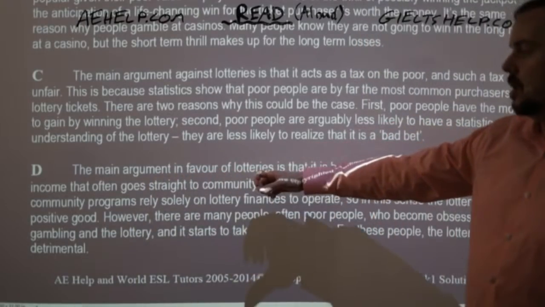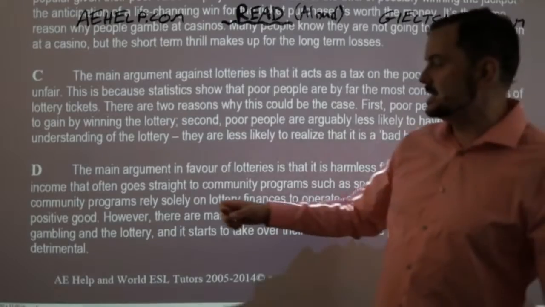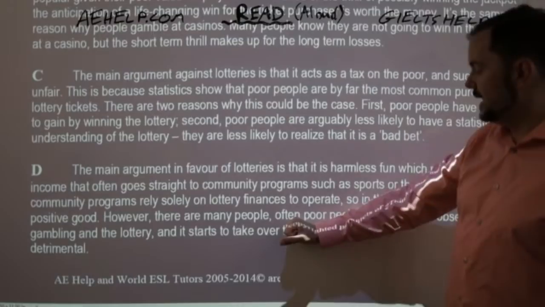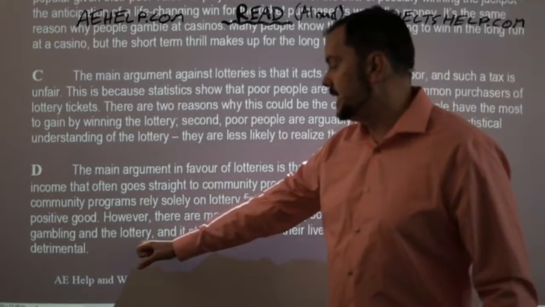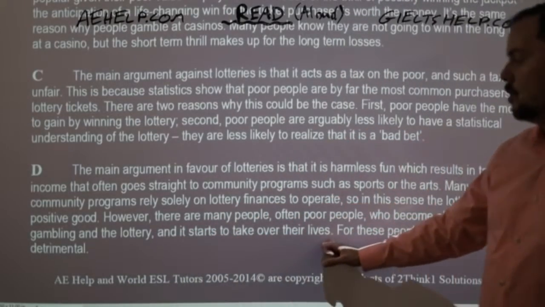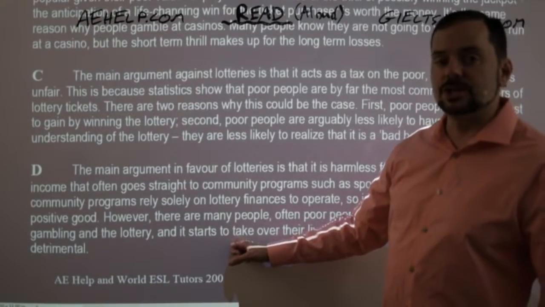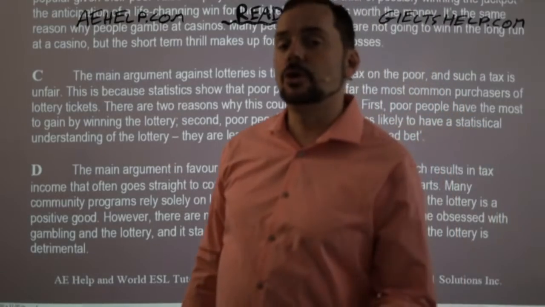So the main argument in favor of lotteries is it's harmless fun, which results in tax income that goes to community. Aha. And then I remember it was somewhere near the end here. So people who become obsessed with gambling and the lottery, and it starts to take over their lives. So this is addiction. Okay, so clearly D is the correct answer.